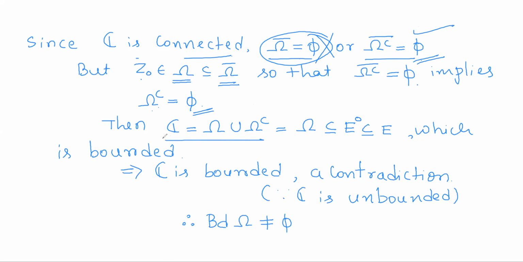So if I come to this representation, C is the union of omega and omega complement, where omega complement is empty. So C will be just omega, which is contained in E, where E is a bounded set. So C is contained in a bounded set implies C will also be bounded, but it is a contradiction as C is unbounded. We know that C cannot be bounded. There are infinitely many bigger numbers in C, so we cannot bound C, but we are getting C to be bounded, which is a contradiction. And this contradiction proves that the boundary of omega has to be non-empty.